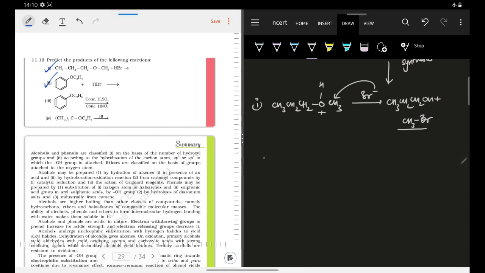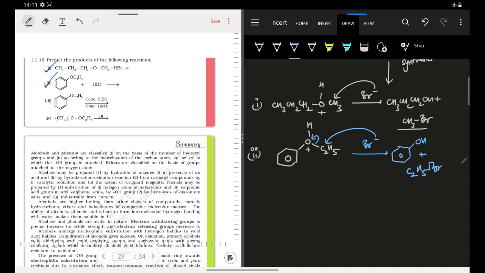In the second reaction, we know that if I take this phenyl ether, I cannot form a stable carbocation. If I take this OC2H5, and I protonate it and try to move it like this, the carbocation formed, that is the phenyl carbocation, will be very unstable. So I am not going to make the carbocation. As a stable carbocation is not formed, your first priority is not happening here. So your Br minus will attack on your C2H5 and this group will leave, and the product formed will be phenol and C2H5Br. Okay, this you have to keep in mind.